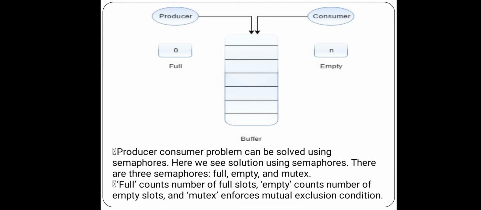The producer produces and at the same time the consumer consumes. Whenever the producer produces at some rate, the consumer consumes at the same rate.